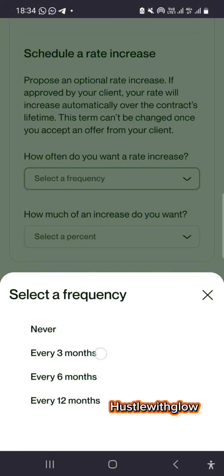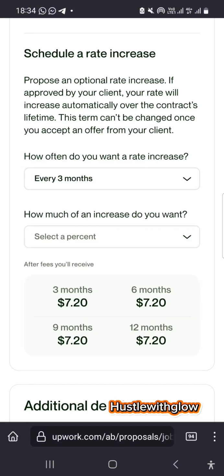You can just say every 3 months. Since you're working for 6 months, at least you should increase your pay after every 3 months. That's a fair thing to ask. But if you're a newbie and you just want to work without increase, just select never. Or if it's your first job, just leave it at never. So that they won't be like, this one doesn't have any review, the person's account is still 0, and they are talking of increments. You can just leave it at never.